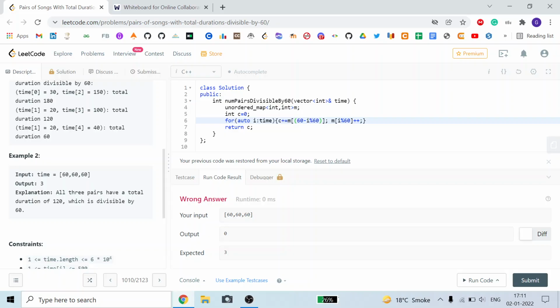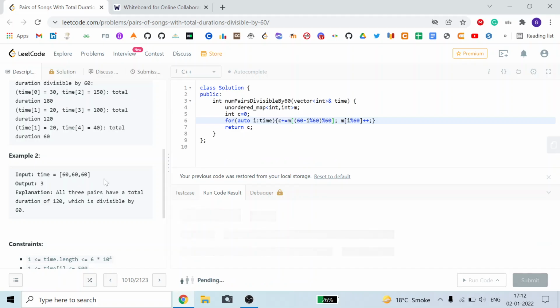So m of 60 is 0, but we are incrementing m of 0. This modulo 60 is for numbers that are completely divisible by 60.